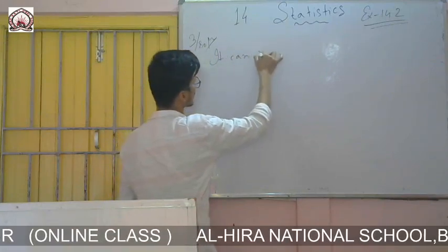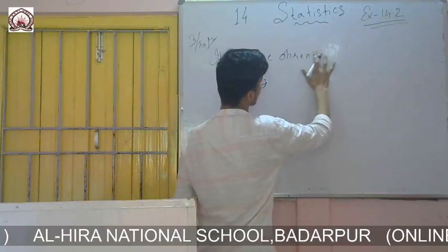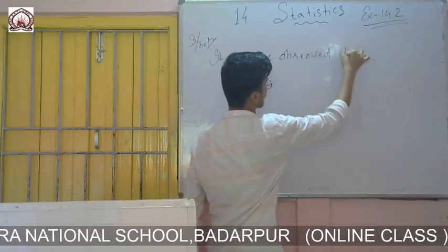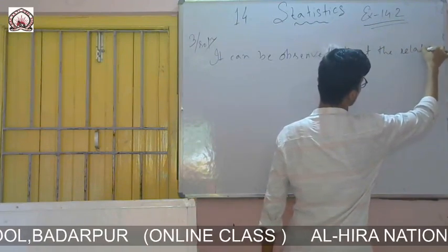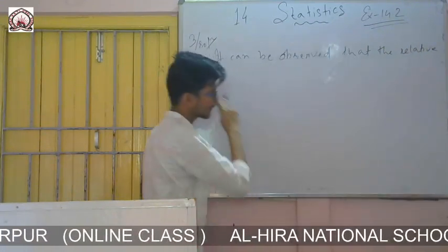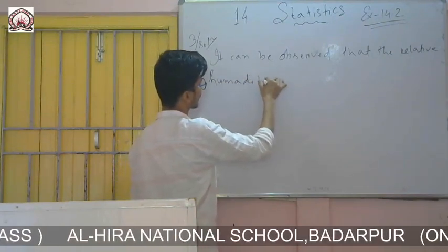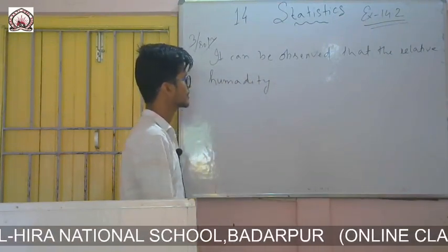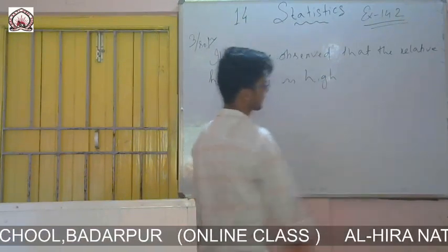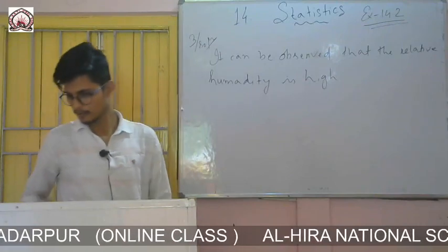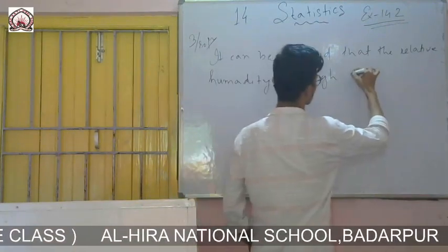It can be observed that the relative humidity is high. Therefore, you can write that the data is about a month of rainy season.